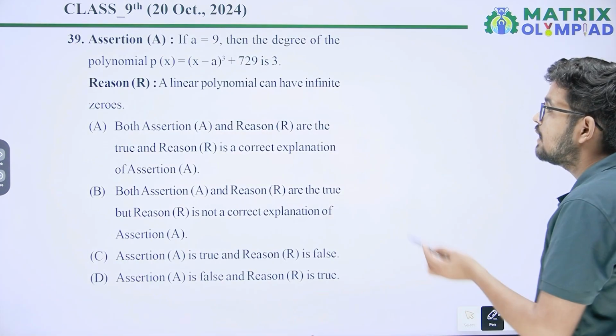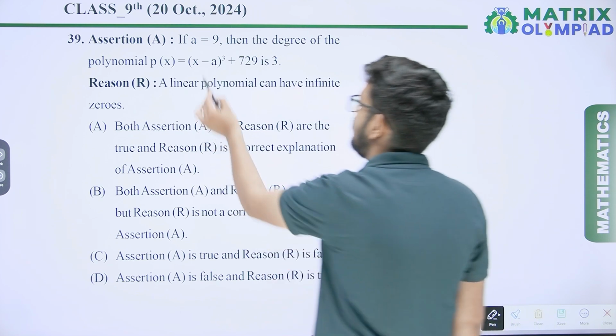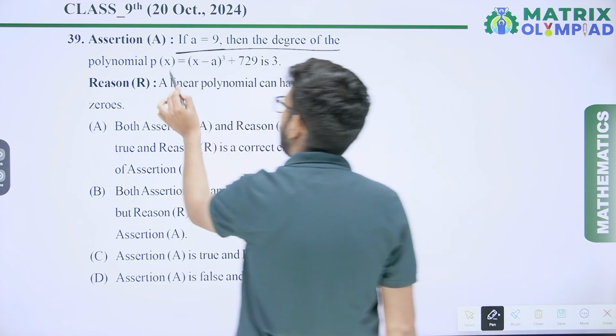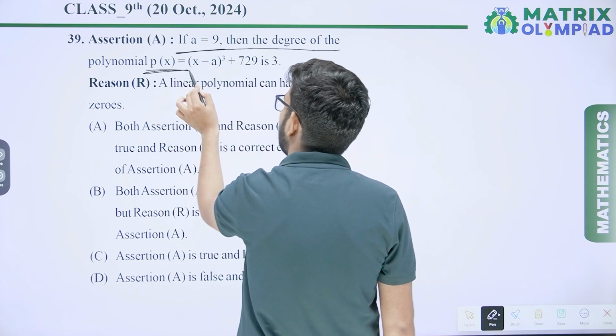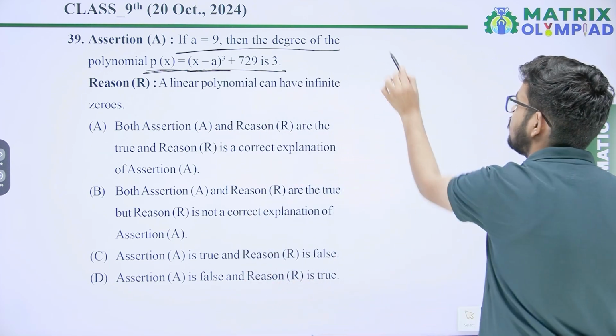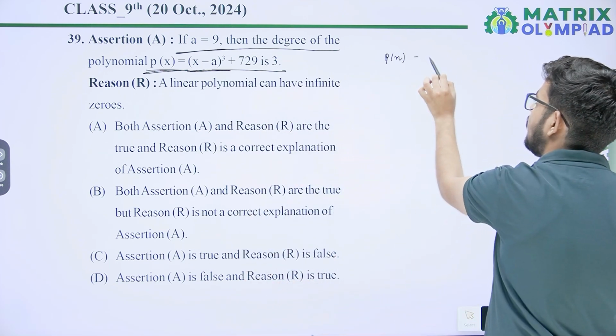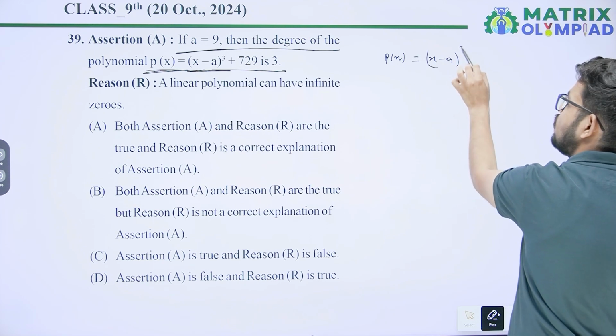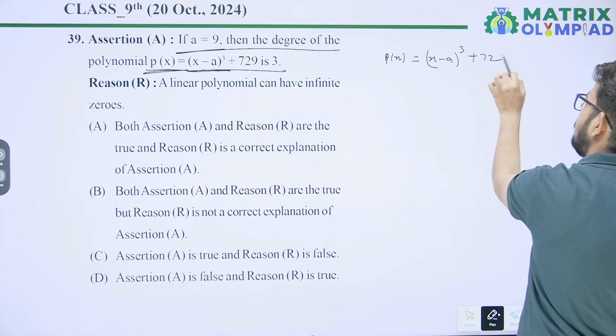In question number 39, assertion: if a equals 9, then the degree of the polynomial p(x) = (x minus a) whole cube plus 729 is 3. So p(x) is given as (x minus a) whole cube plus 729.